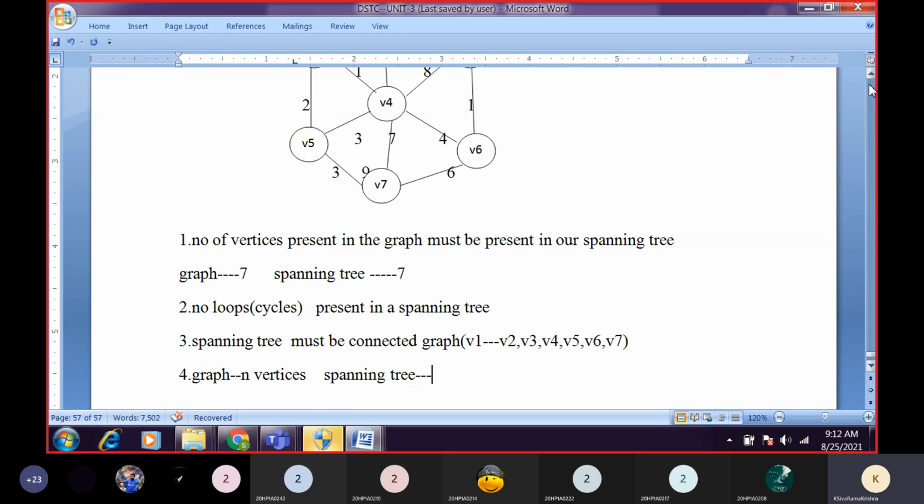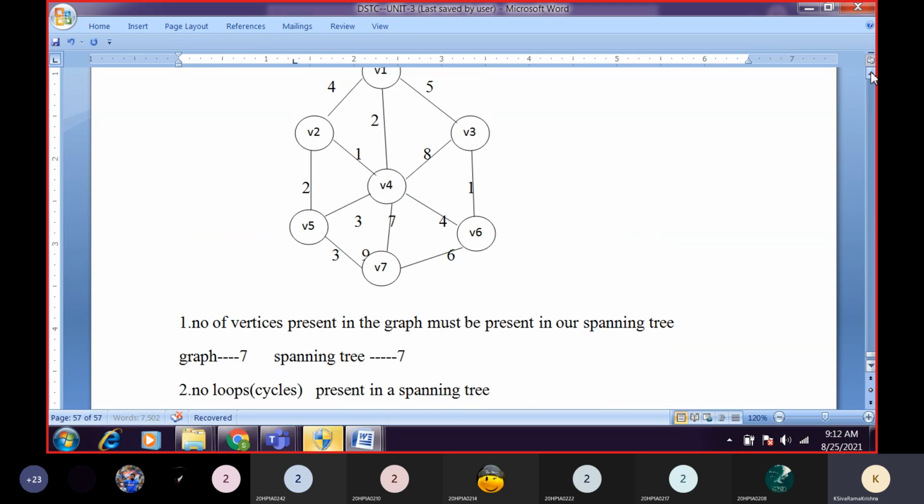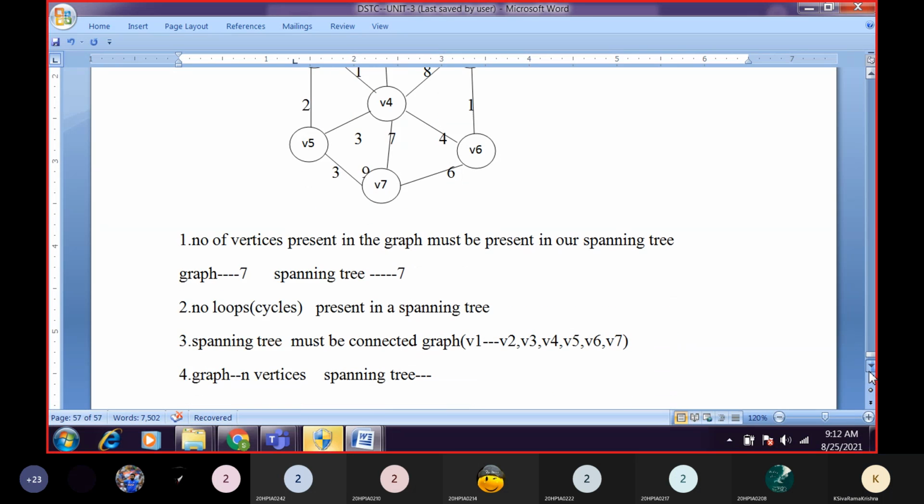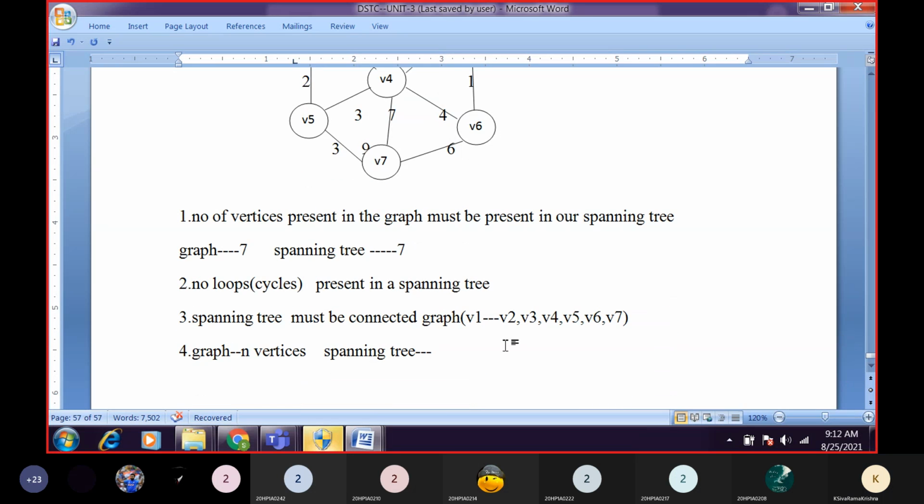Here, how many vertices are there in the graph? There are 7 vertices. So in the spanning tree also, how many vertices must there be? 7 vertices. Okay. Now how many edges must be present in a spanning tree? N minus 1 edges. N minus 1 means here, in our example, 7 minus 1 is equal to 6. So that is n minus 1 edges.